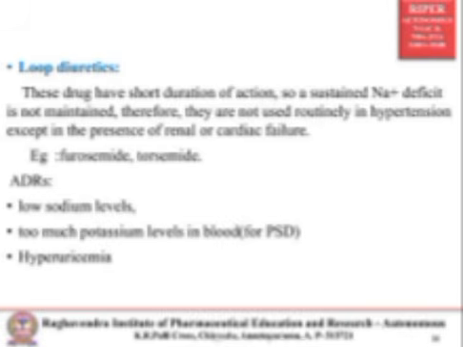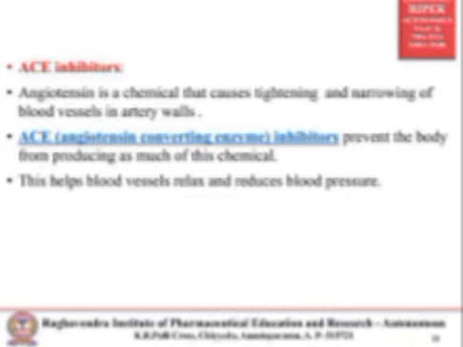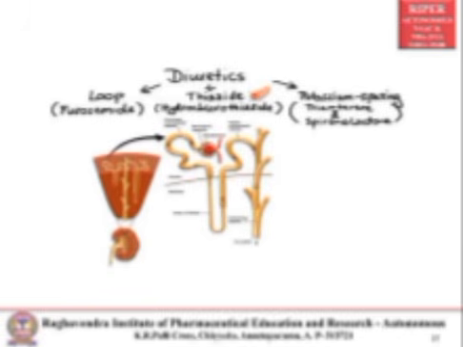Diuretics: there are three main types. First one, loop diuretics, then thiazides, next one, potassium sparing diuretics. Loop diuretics, furosemide; thiazide, hydrochlorothiazide; next, potassium sparing, triamterone and spironolactone.